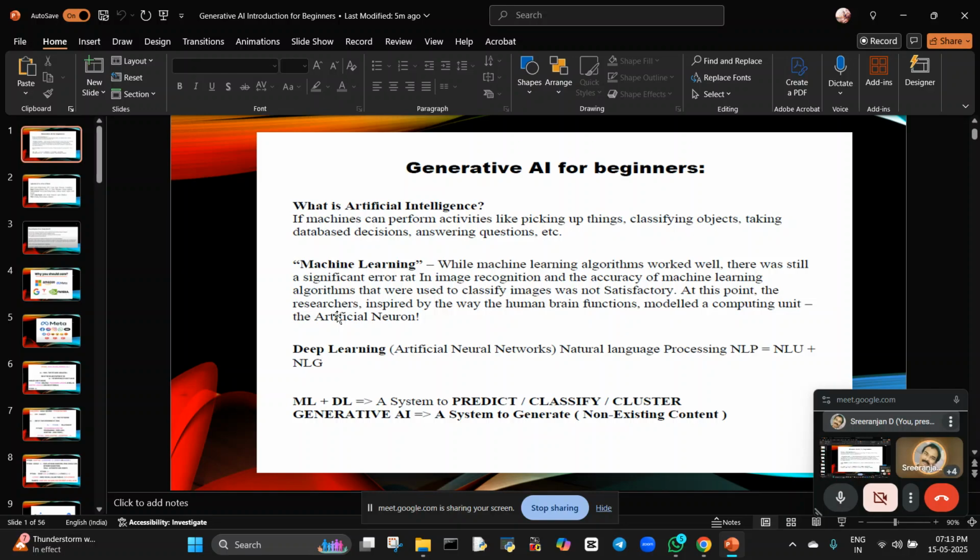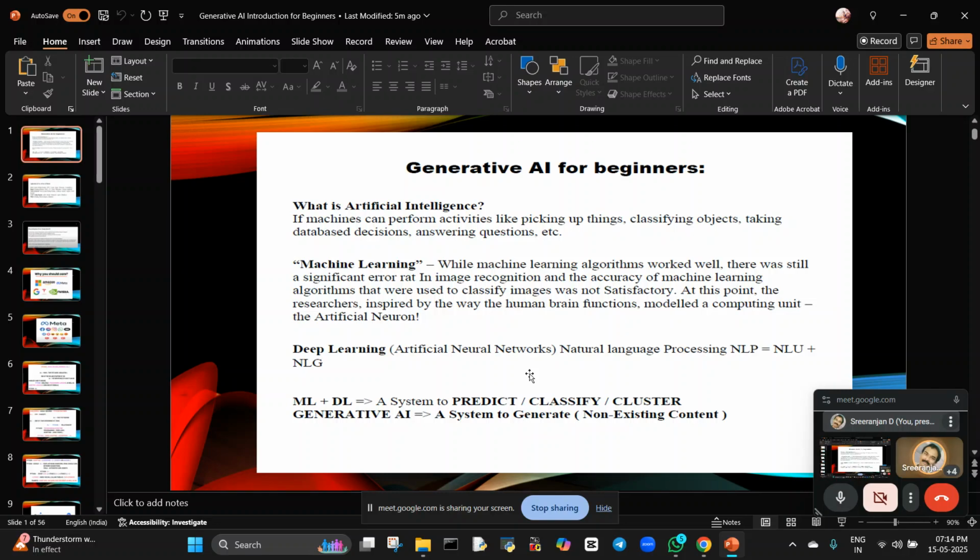So for our sake, humans have natural intelligence. But how are we making machines artificially intelligent? By using this particular concept, machine learning. So we are making the machines learn, and performance will be measured. According to the performance and accuracy of that particular machine, we can take decisions. Deep learning will also be there: artificial neural networks, ANN. We'll call it deep learning, or artificial neural networks.